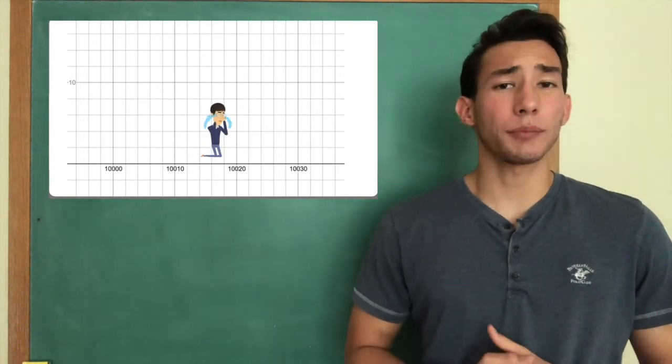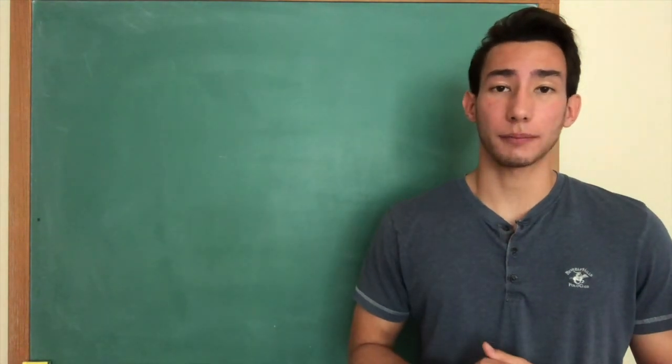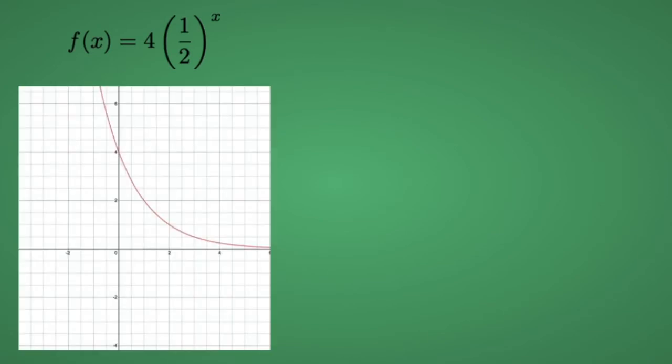So we're going to have to know something about the behavior of a function in order to know where it will eventually end up. Let's take a look at the function f of x equals 4 times 1/2 to the power of x. Following the graph as we move towards positive infinity, it looks like the function is getting close to 0. Now the question is, will it ever actually hit 0? Will it go below 0?